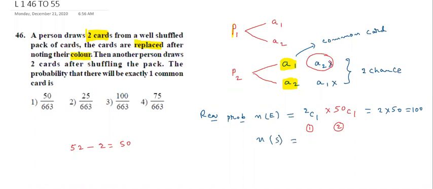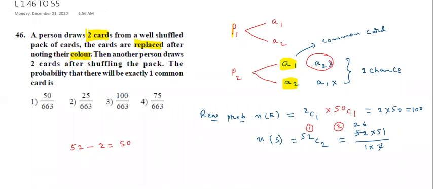Out of 52 cards, he is picking two cards. 52C2 means 52 into 51 by 1 into 2, that is 26 into 51.